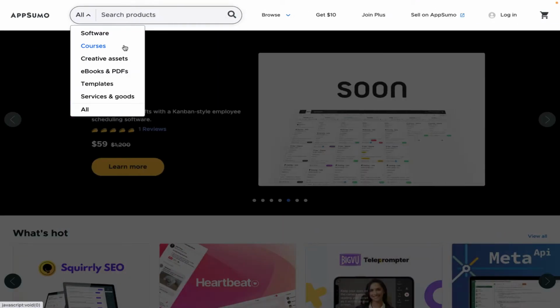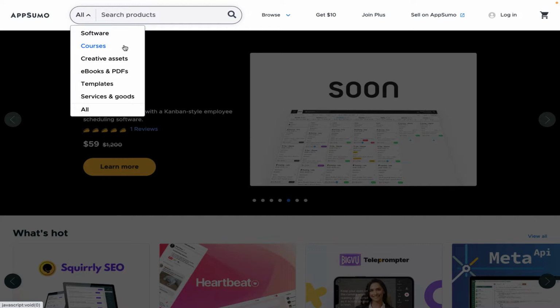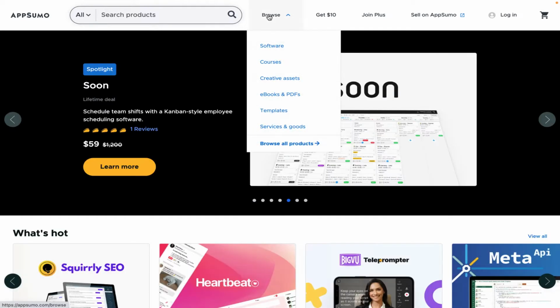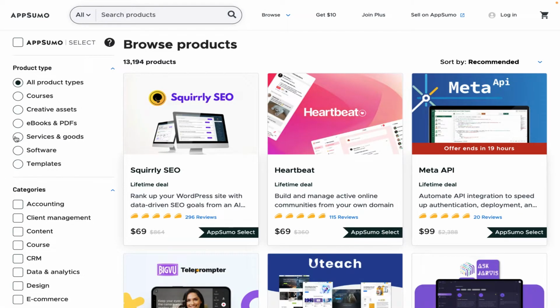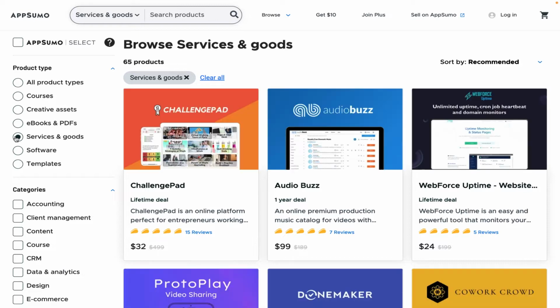AppSumo allows you to see different softwares that are on sale, and it gives you ideas for what other people are selling. If you look at the browse feature, you can take a look at what people are selling with courses, software, creative assets, ebooks, PDFs, and templates. That's just a few different categories.